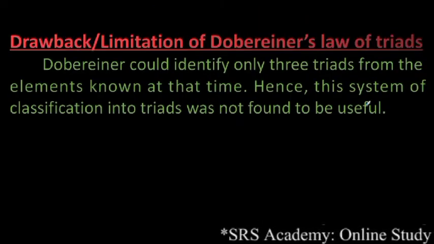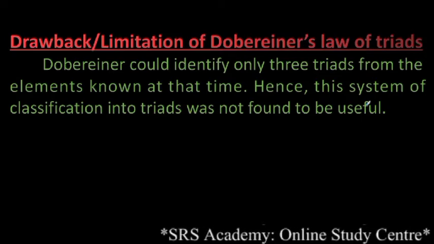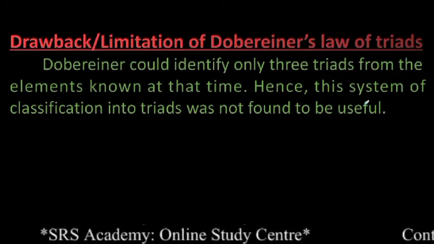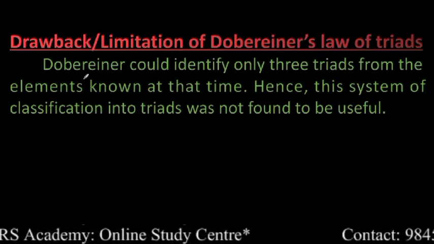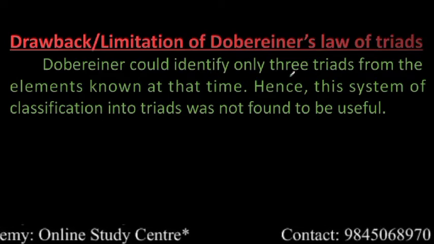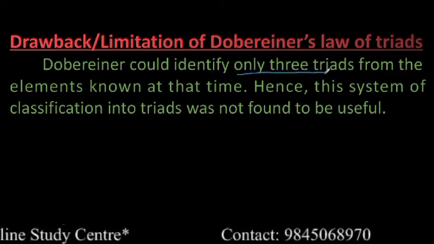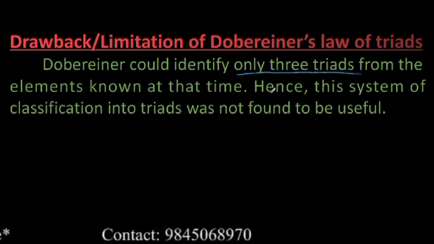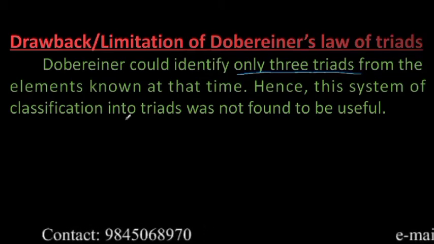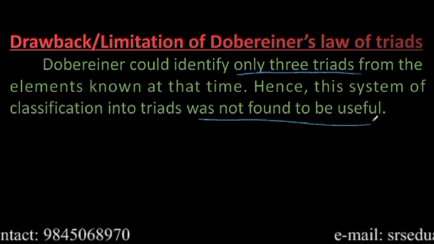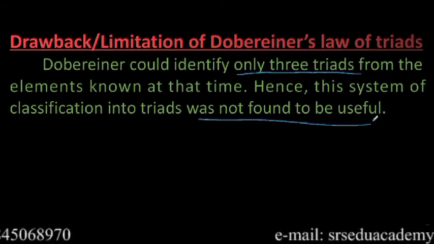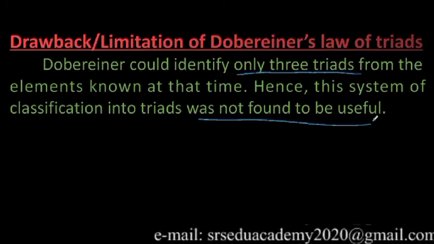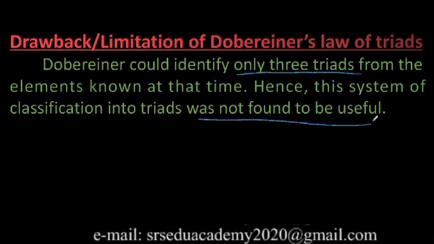But there is a limitation based on this Dobereiner's law of triads. You know what is the drawback? So many elements were known at the time, but Dobereiner could identify only 3 triads. How many? He could identify only 3 triads from the elements known at the time. Hence, this system of classification into triads was not found to be useful. So this is the drawback of Dobereiner's law of triads. So in the exam they will ask you this for 1 mark: write the drawback or limitation of Dobereiner's law of triads.